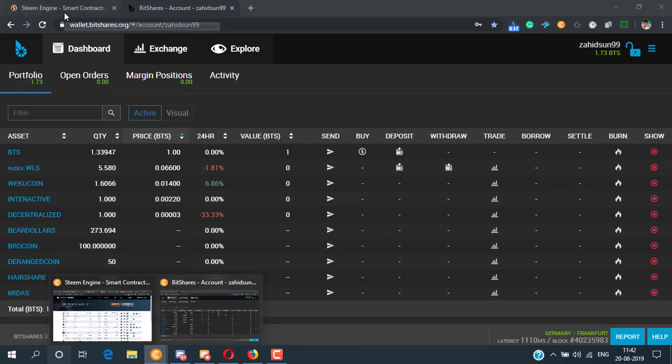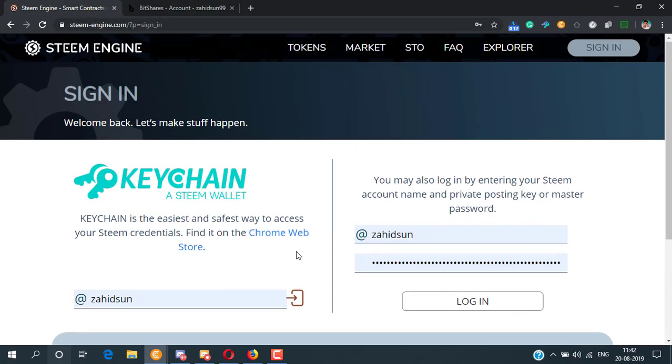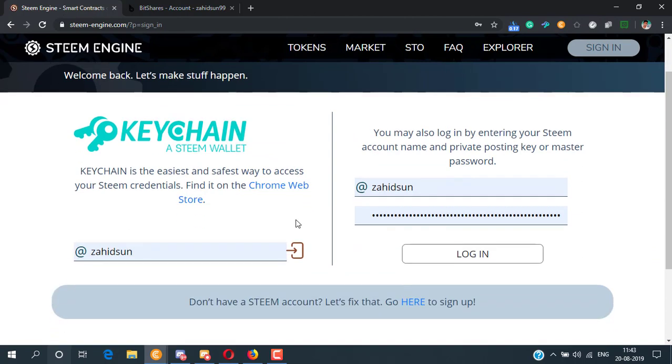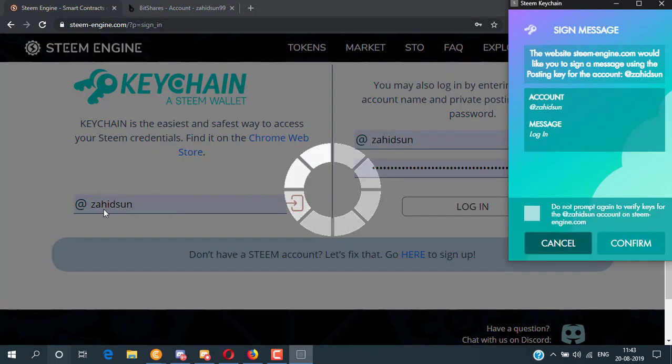After completing this process, if you want to see where your coin has been received, you have to log in to your Steem Engine account. So I'm going to log in to my Steem Engine account.